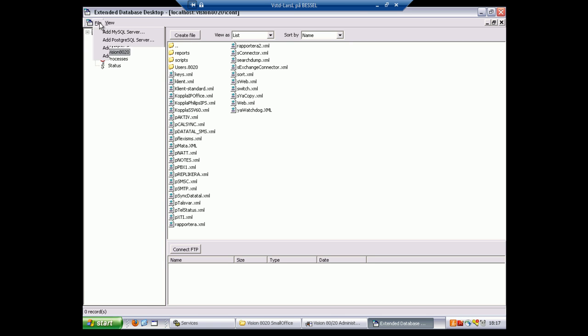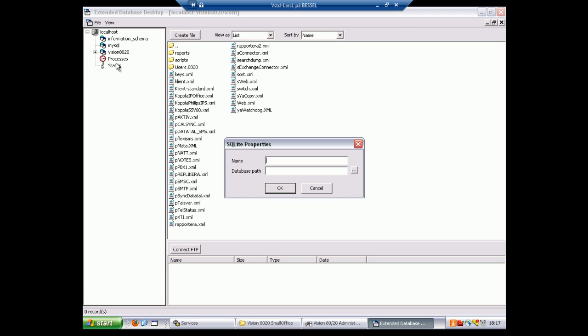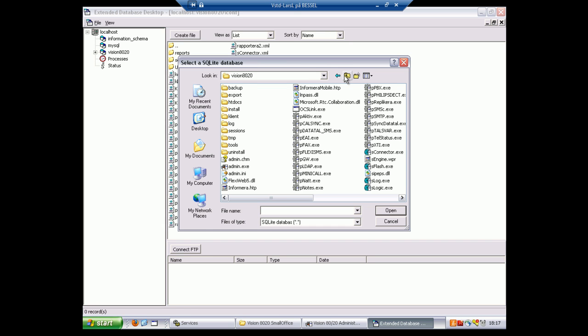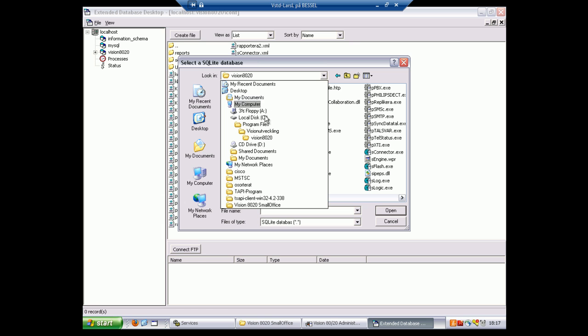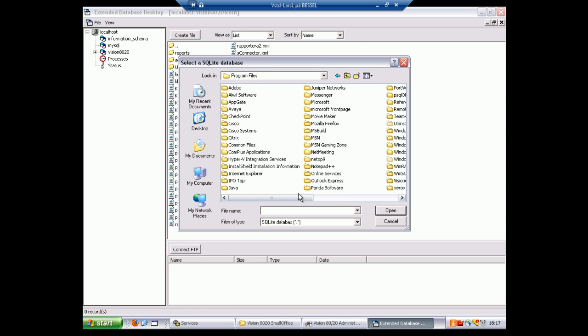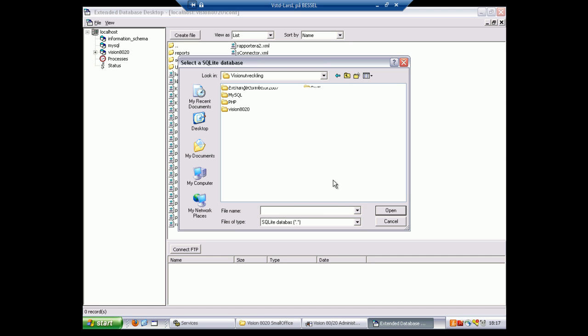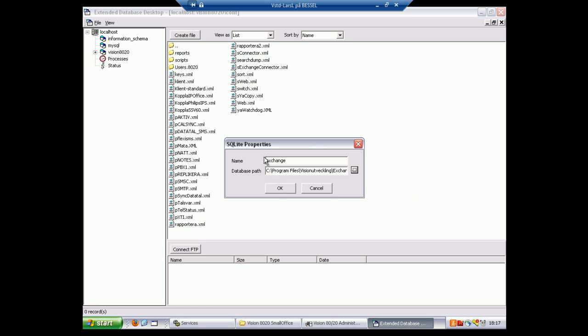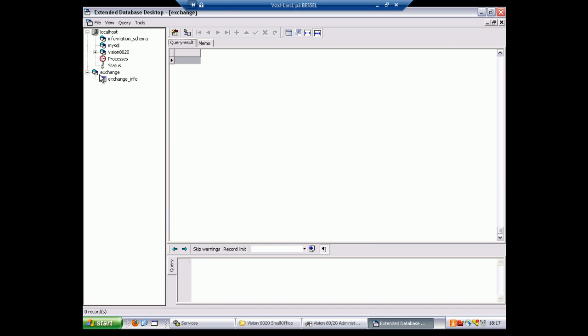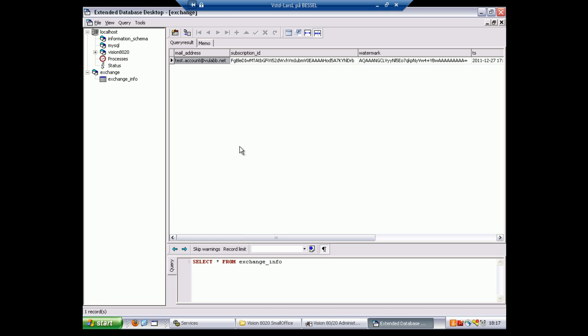In EDBD, choose File and add SQLite database. Specify the name of your choosing for a new database. Point out the SDB file. And click OK. As you can see, email addresses currently subscribed are listed here, but only one in this case.